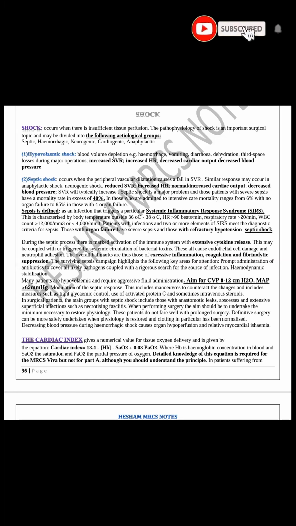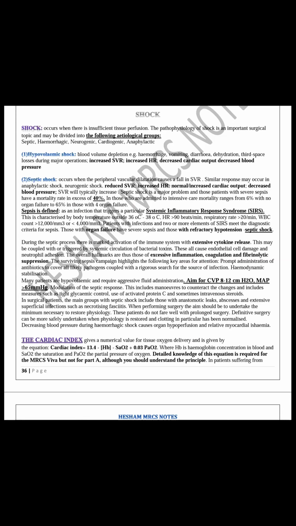Hypovolemic shock may be caused by hemorrhagic and non-hemorrhagic shock. Hemorrhagic is due to blood loss, either intraoperative or with trauma. Non-hemorrhagic shock is due to loss in severe diarrhea or surgical third spacing like pancreatitis.